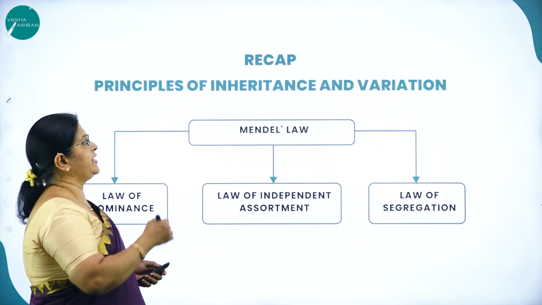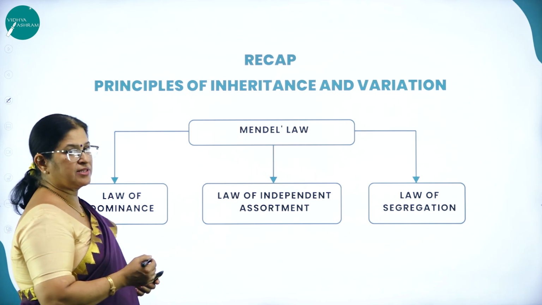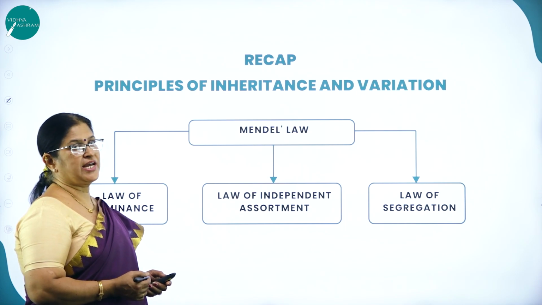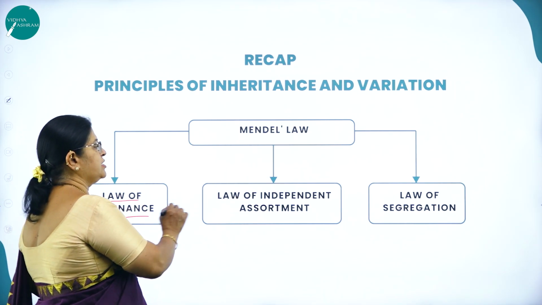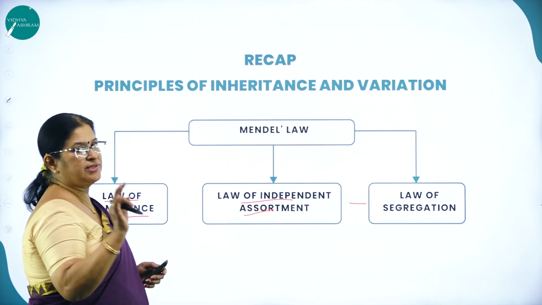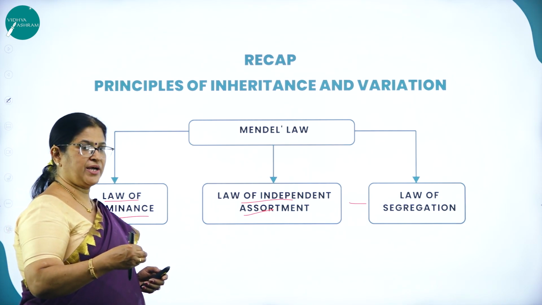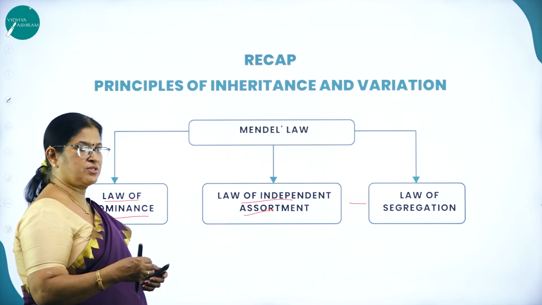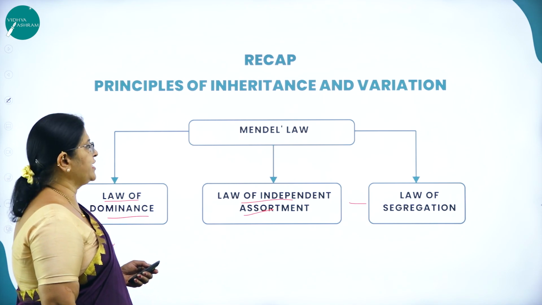Let us go for the recap. Principles of inheritance and variation. As I said, this is a very important chapter from the examination point of view, which carries 10 marks. Mendel's laws are the law of dominance, law of independent assortment and law of segregation. All the ideas put across by Mendel were formulated in the form of laws called Mendelian laws of heredity.